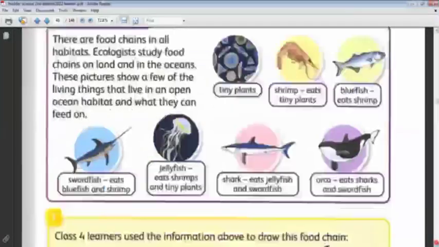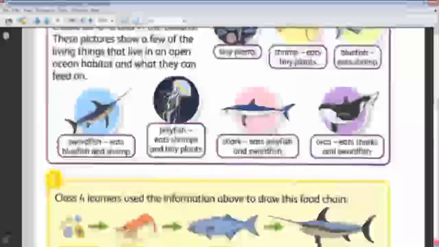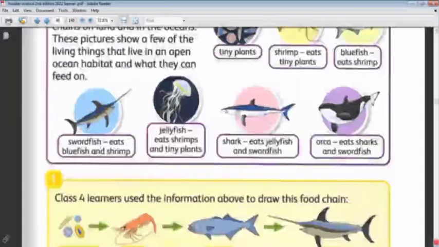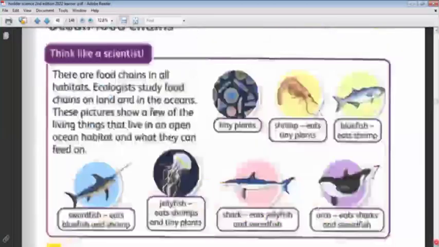Can you take it as homework to make me 4 food chains, or maybe 5 food chains, from these ocean animals?